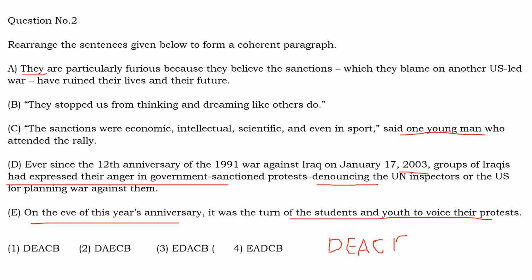sequence where D gives you the background, then E gives you the event that is happening this year, and then what is the mood of the people there. They are very furious because of the sanctions, and then the opinion by one young man. So CB. So DEACB will be the answer.